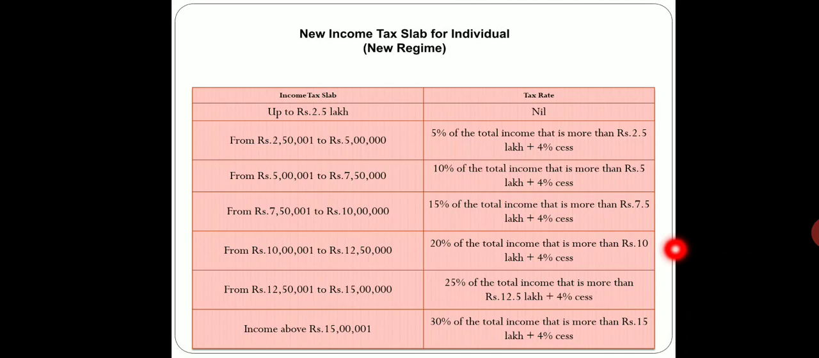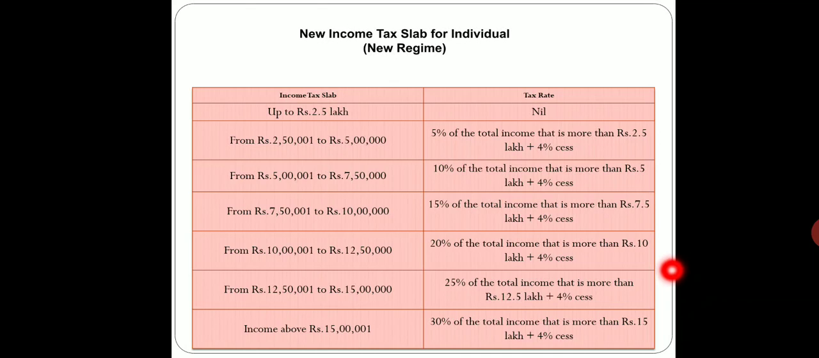After that, if the income crosses from 7 lakh 50,001 to rupees 10 lakhs, it is 15% of the total income which is more than 7.5 lakhs, and the 4% education cess. The rate of tax is 15% over here. Next, 10 lakhs to 12 lakh 50,000, it is 20%. Previously, above rupees 10 lakhs the tax rate was universal, 30% only, but in the new regime, from 10 lakhs to 12 lakh 50,000, 20% income tax would be applicable on the income which is more than rupees 10 lakhs, plus the education cess.